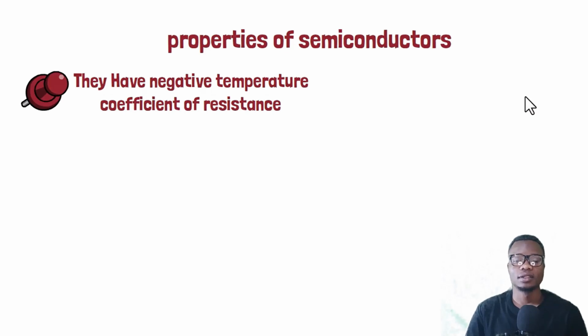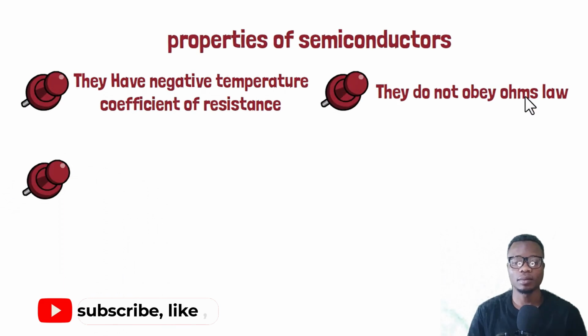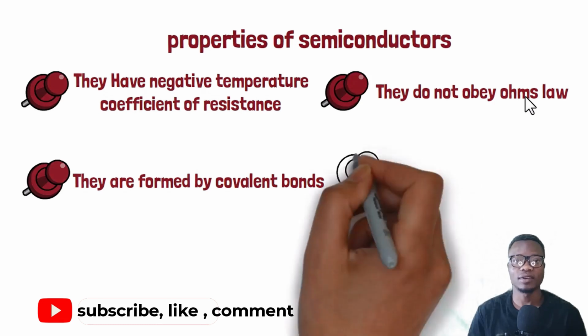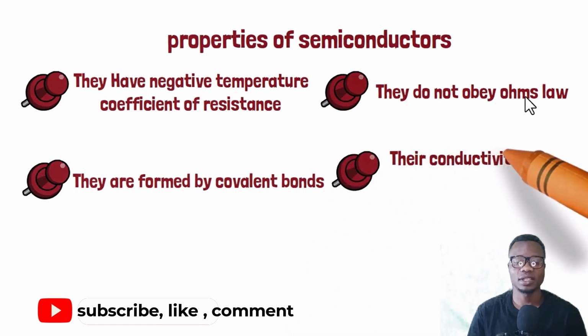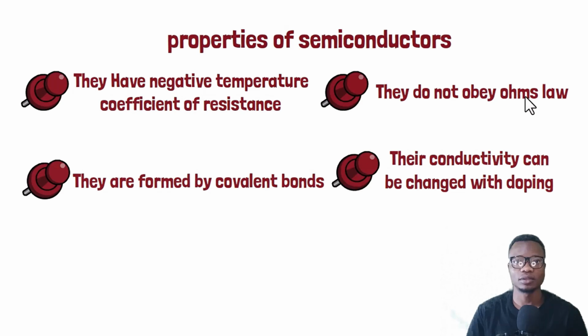Okay. So another property of semiconductor, we say they do not obey Ohm's law. Another property of semiconductor, we say that they are formed by a covalent bond. And another property, we say that their conductivity can be changed by doping. In the next class, nitaelezea masuala ya doping, methods of doping, types of doping and how doping can affect the electrical conductivity in semiconductors.